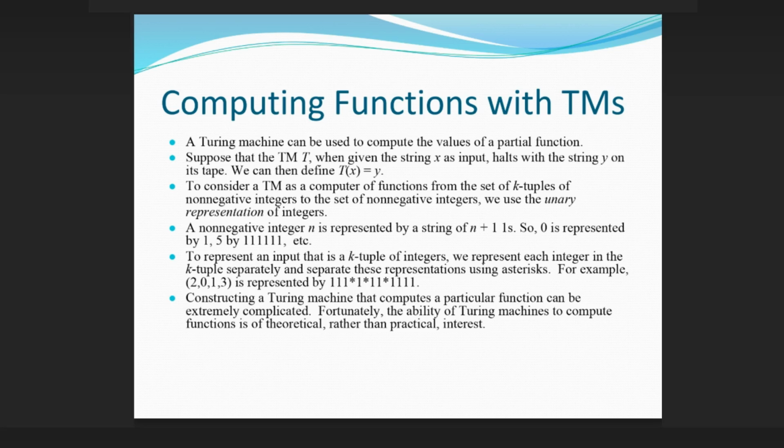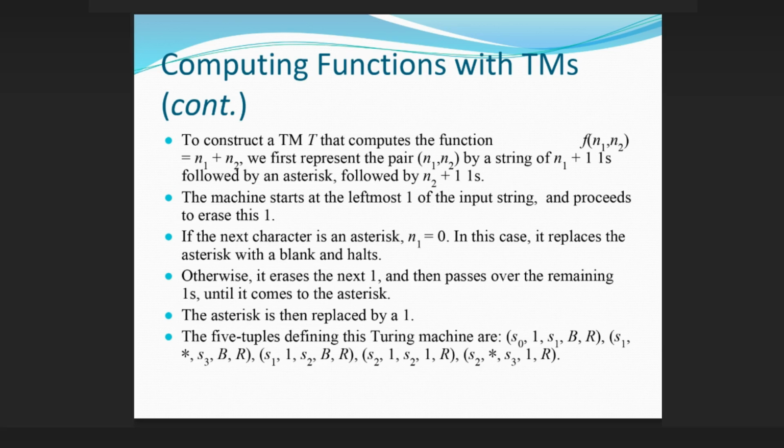For example, (2, 0, 1, 3) is represented by 111*1*11*1111. Constructing a Turing machine that computes a particular function can be extremely complicated. Fortunately, the ability of Turing machines to compute functions is of theoretical, rather than practical, interest.